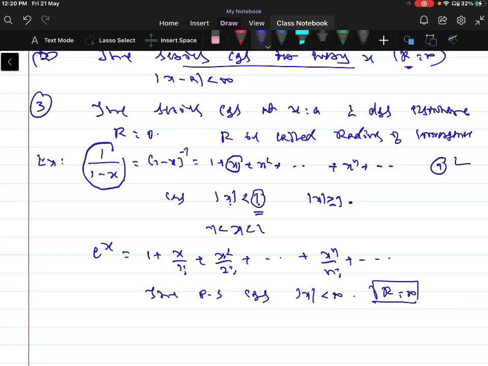So you can observe that the series converges for every value of x in the real line R. Therefore the radius of convergence is infinity.